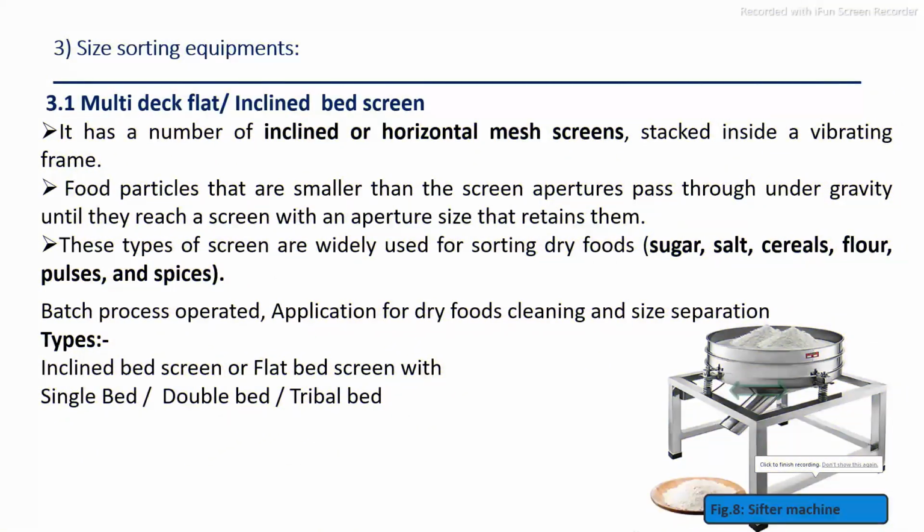Next, the third group, that is the separation of food on the basis of size. Size separation is a very simple and important method, specifically for small, medium and large size feed material, in which the separation of food on the basis of specific size involves sugar, salt, cereal, pulses, nuts, spices, etc. On the specific size, we can categorize the feed material into high quality, medium quality and low quality.